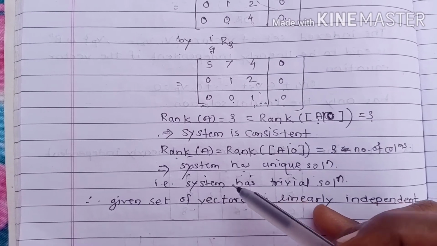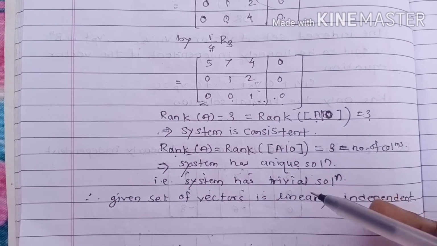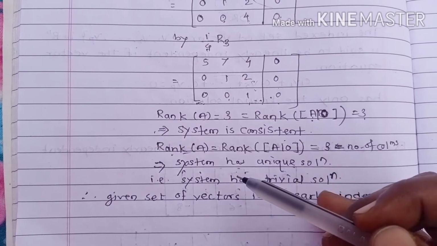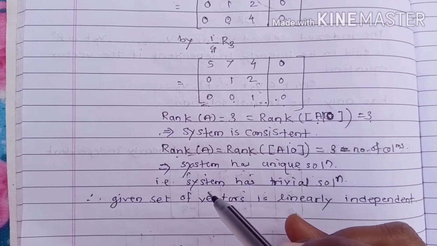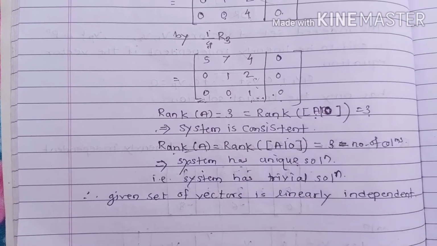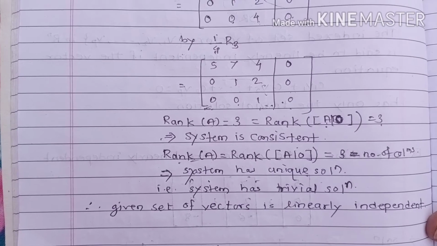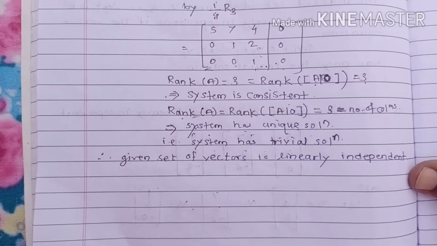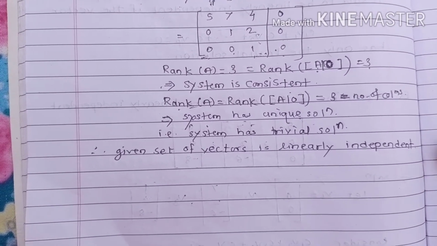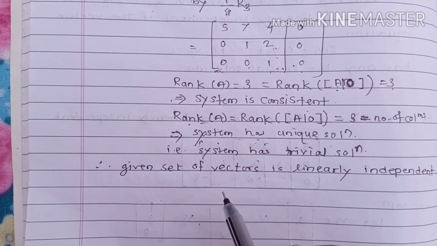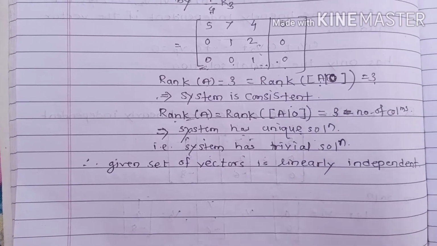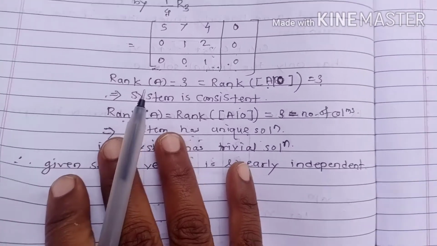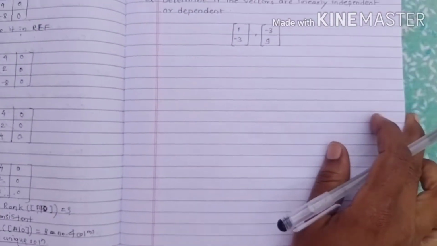Then this implies the system has a unique solution, and we know that the homogeneous system has a unique solution, which is nothing but the trivial solution. So we write down that the system has a trivial solution. And by our definition of linear independence, we say that the given set of vectors is linearly independent. Now comes our second example.